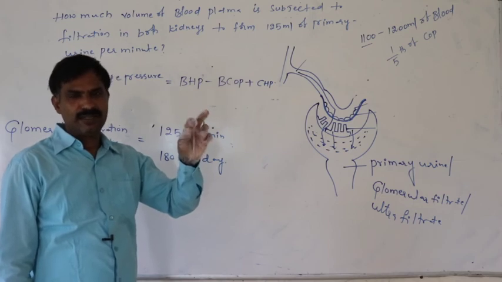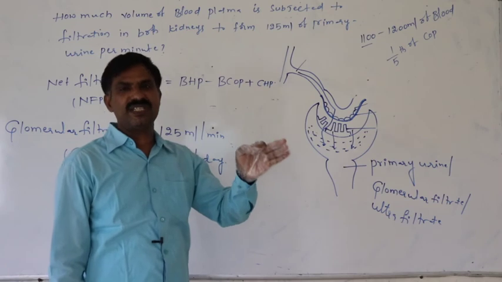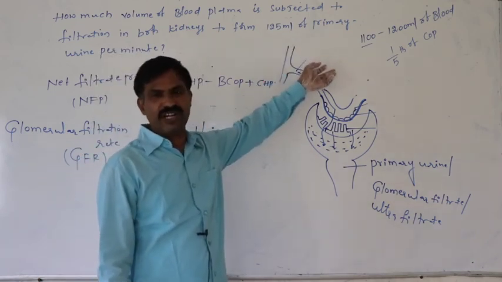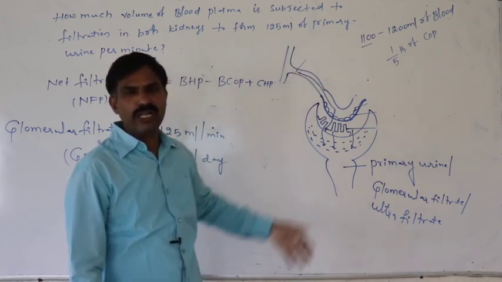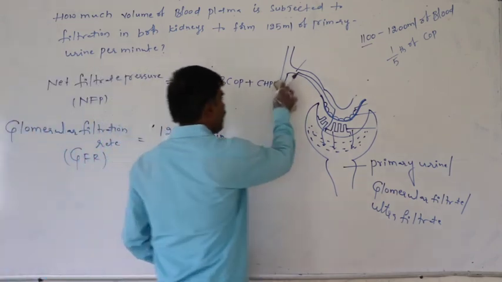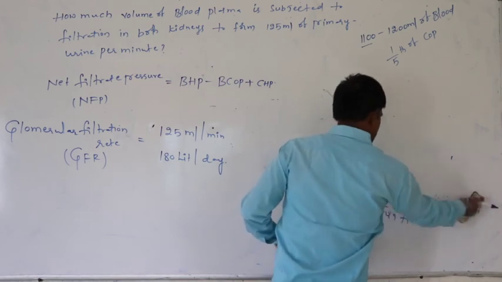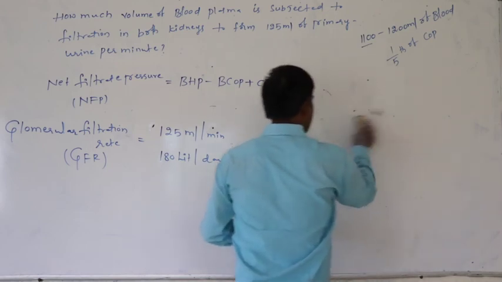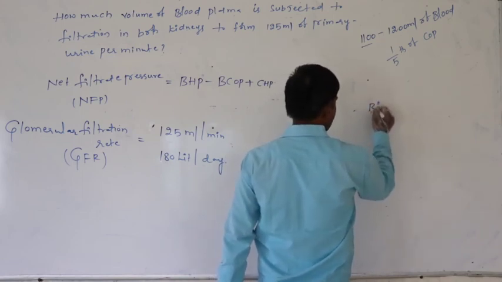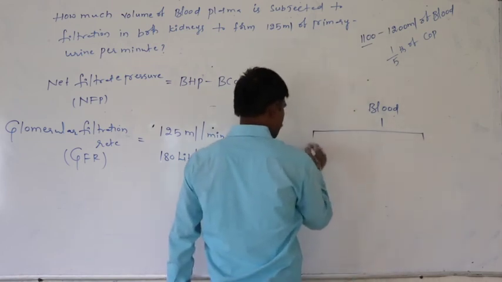Blood plasma is 55 percent, blood cells are 45 percent. In this kind of filtration, blood cells are not filtered out. Only the liquid part, the blood plasma, is subjected to filtration.